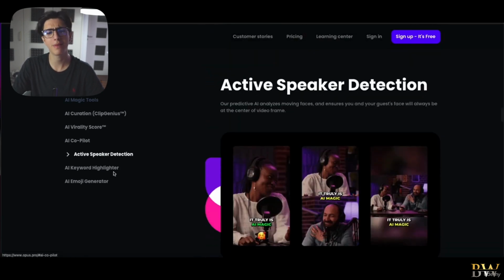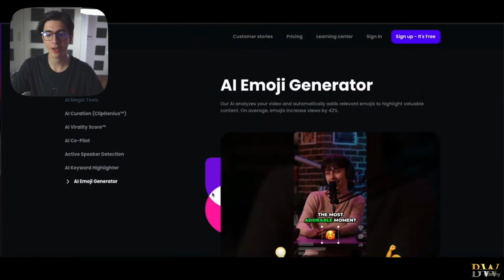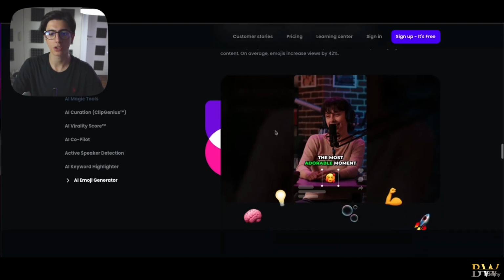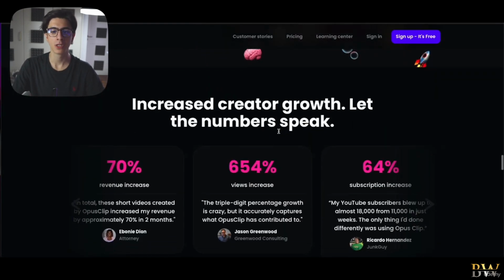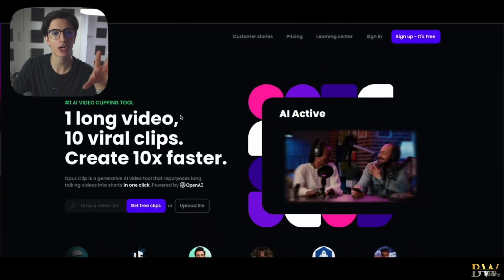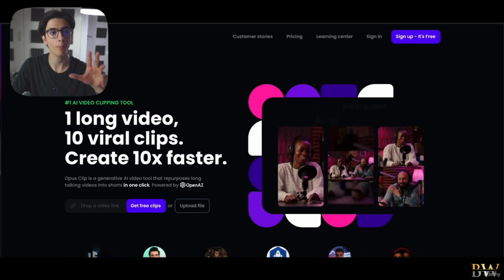It also has many other features like active speaker detection, so it detects who is talking, and one of the coolest things is that it can generate artificial intelligence emojis and captions, which, as we know, in short form content really help with hooking our audience in our videos and making them watch the whole clip, which is pretty much exactly what we need if we want our short form videos to go viral. So many people use it.